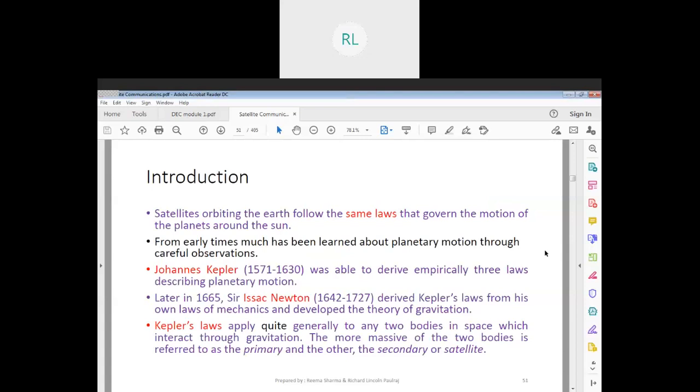Satellites orbiting the earth follow the same laws that govern the motion of planets around the sun. Just like planets revolve around the sun, satellites follow the same rule, revolving around Earth, or whichever planet we are interested in. For example, if we are interested in Mars, then we will send a satellite there to check what is available. You must be very much aware of the rover, right?